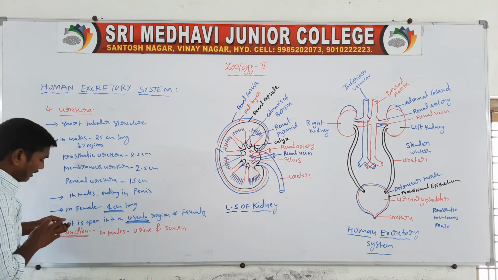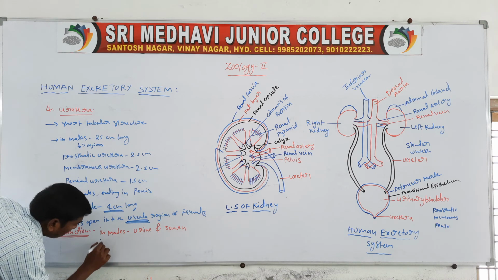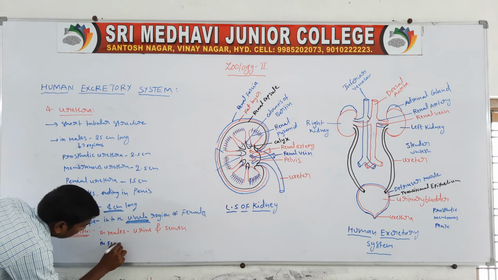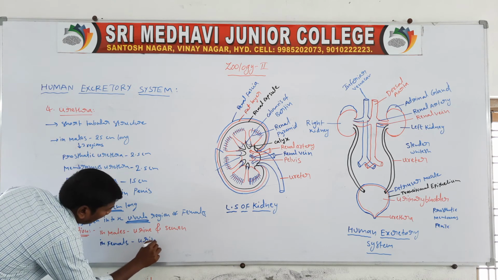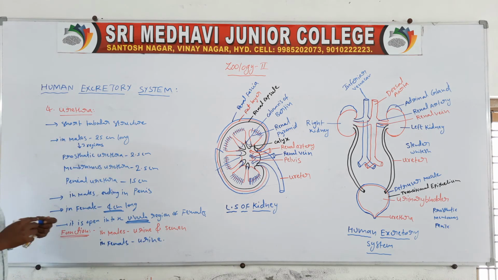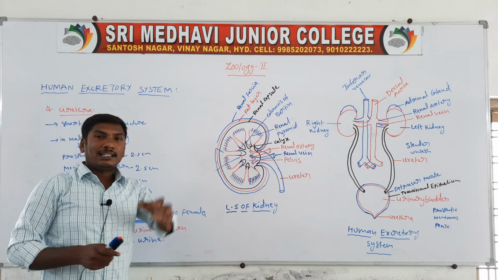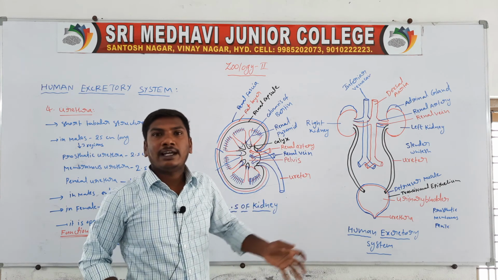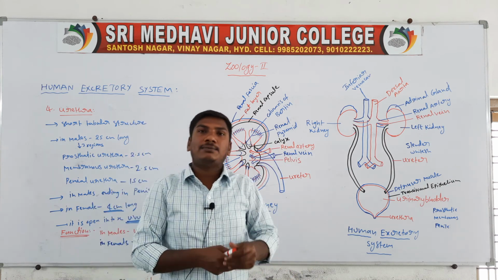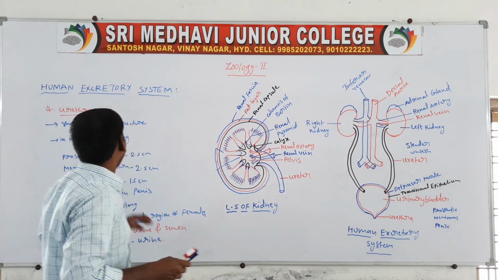In females, only urine is excreted outside. In males, the urethra transports semen and urine; in females, only urine. So these are the urethra functions.